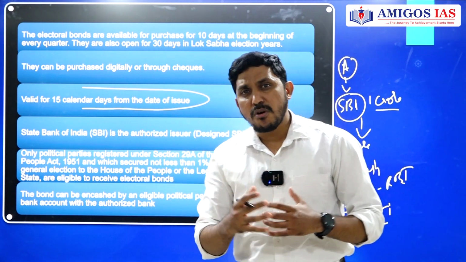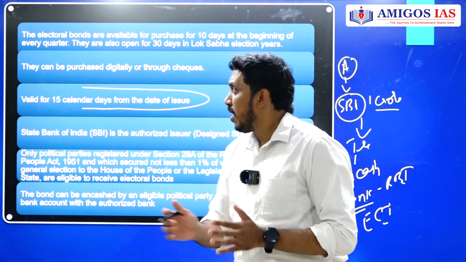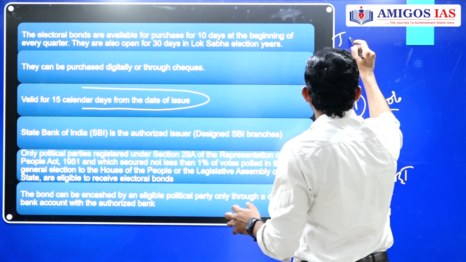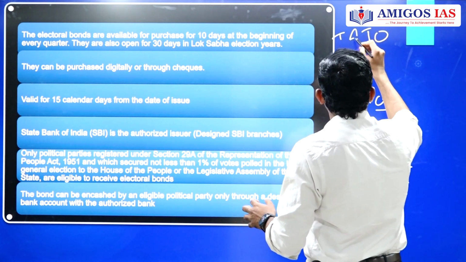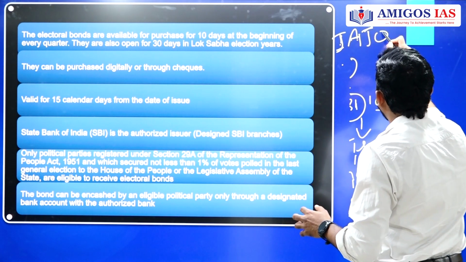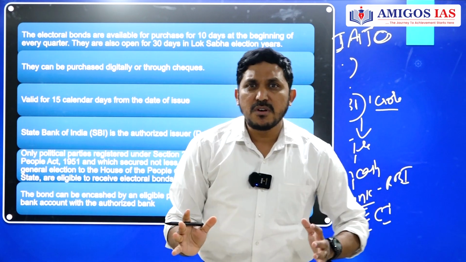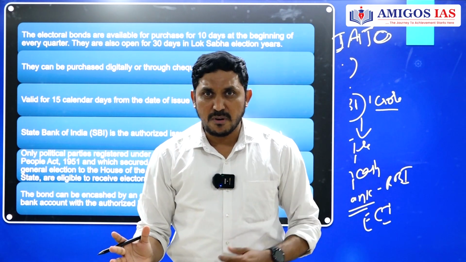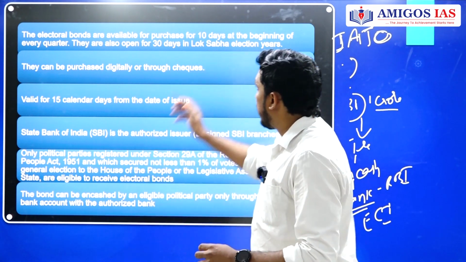So at what time are these bonds issued? Generally in the months of January, April, July, October, in these months, or in any months if the government wants, they can allow these electoral bonds. That means they are not available every day of the year. Only the government will specify them.